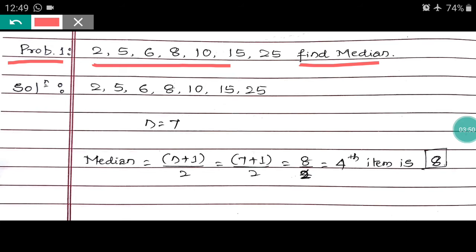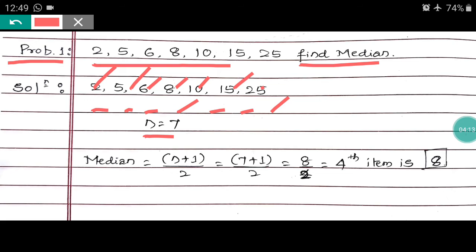Here 2, 5, 6, 8, 10, 15 and 25 are in ascending order. Capital N means the total number of observations: 1, 2, 3, 4, 5, 6, 7. So N is 7.